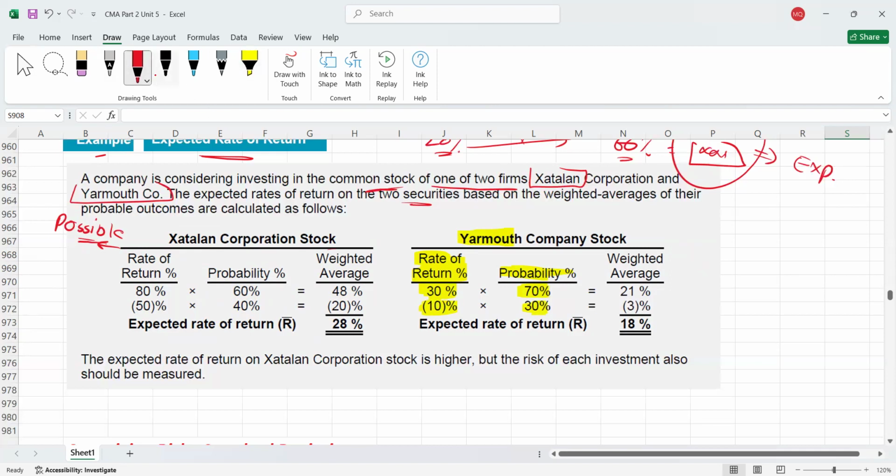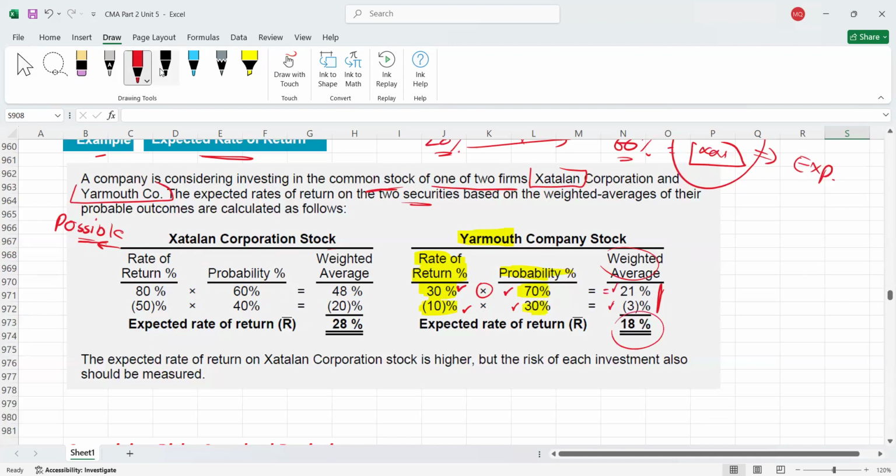Now simply, what do you have to calculate? Weighted average figures. And how will you calculate the weighted average figures? Simply we take the possible rate of return multiplied by the probabilities. So this is 21%. Then we have a 10% loss times the probability, which is 30%. You get 3% negative. Again, I cannot simply sum because one is positive and the second is negative, so I have to net off. So the net figure is 18%, right?